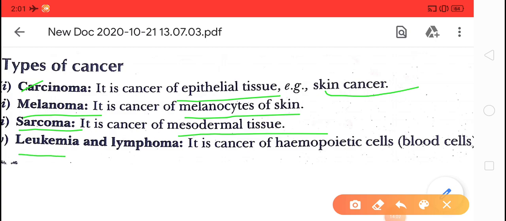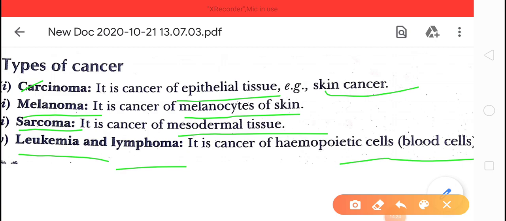Fourth, leukemia or lymphoma. It is a blood cancer that occurs in the blood cells. So the 4 types of cancer. Number 1, carcinoma, it is skin cancer. Melanoma, it is the cancer of melanocytes of skin.